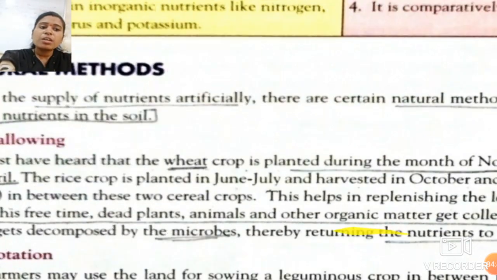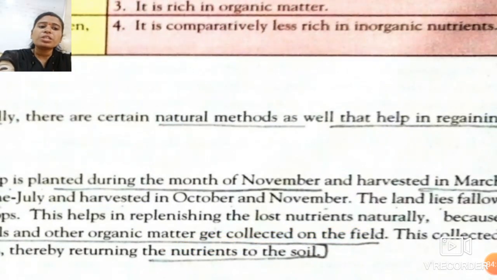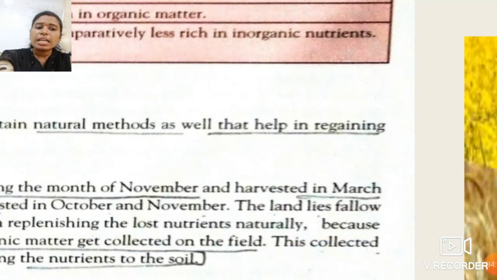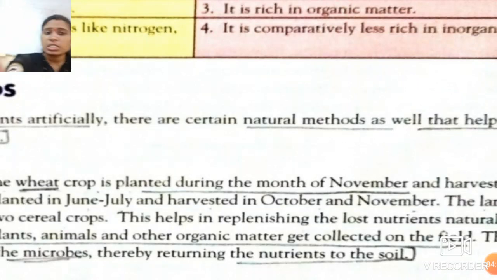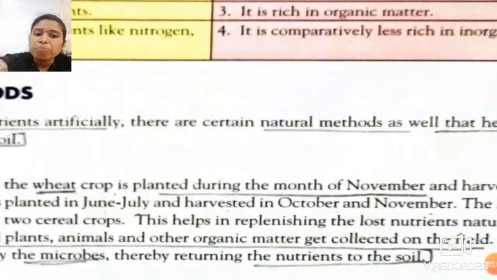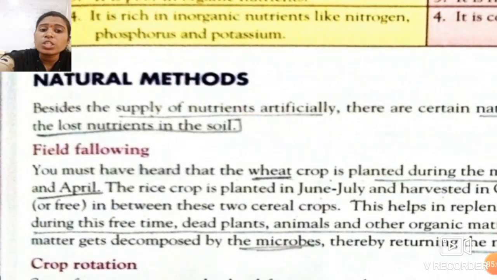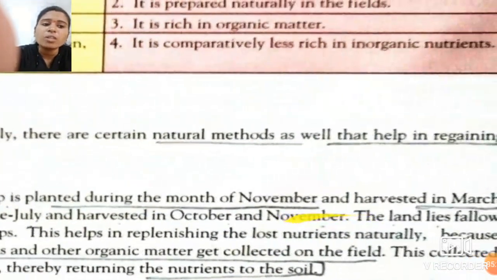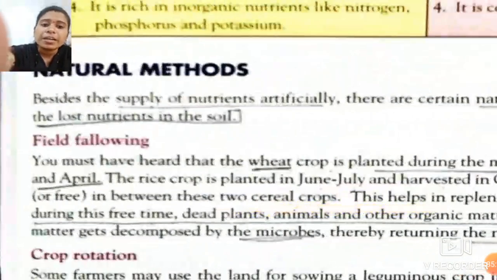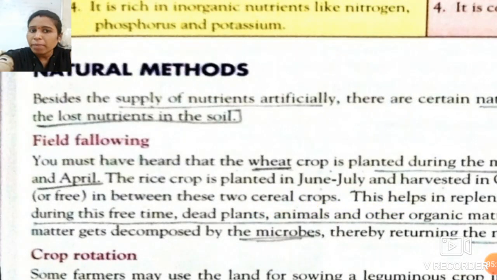This helps in replenishing the lost nutrients naturally. So the land lies fallow in between these two seasons, which helps in replenishing the lost nutrients naturally, because during this free time the dead animals and dead plants and other organic matter get collected on the field, and this collected matter gets decomposed by microorganisms, thereby returning the nutrients. See students how this is.